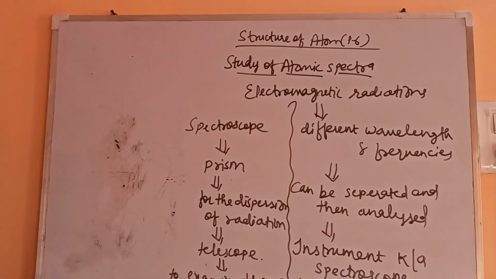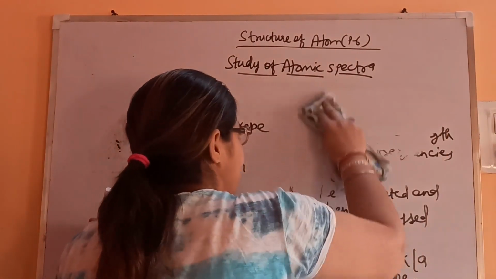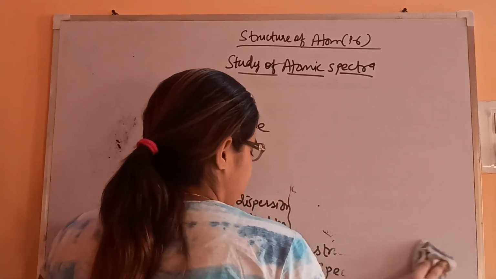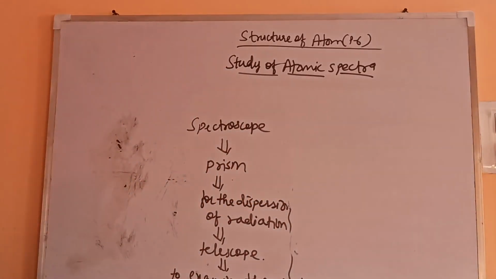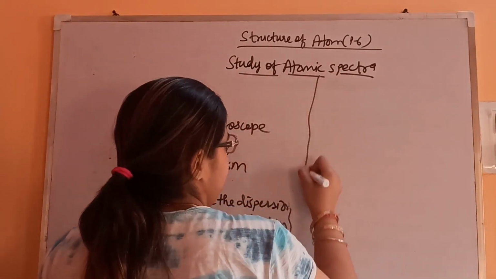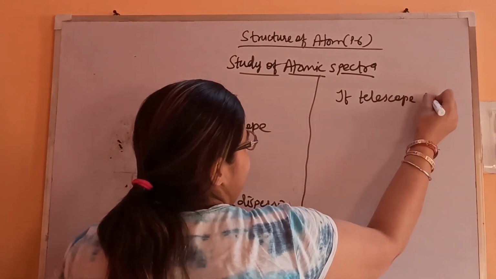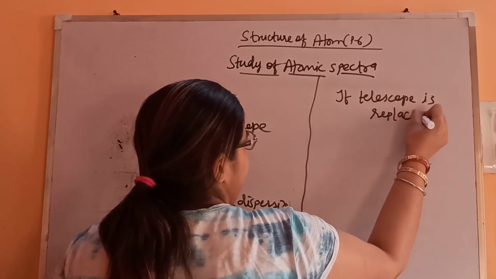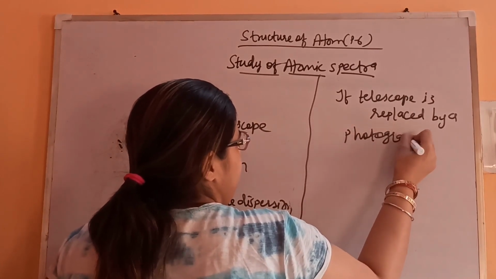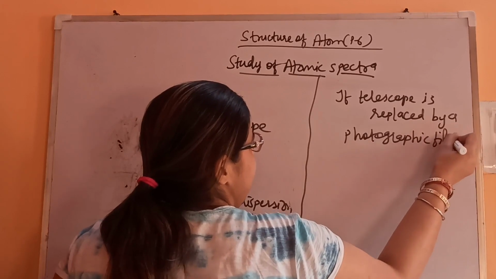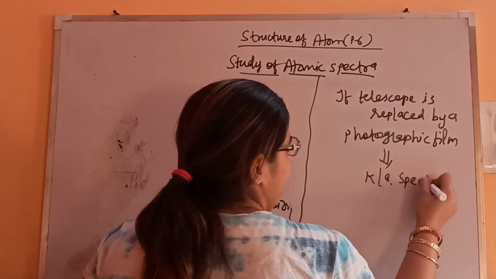Okay. Now let's see, in the given instrument, that is spectroscope, if the telescope is replaced by a photographic film, again it will examine the radiations only, then it is known as spectrograph.